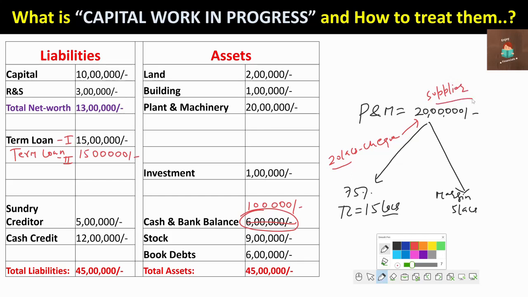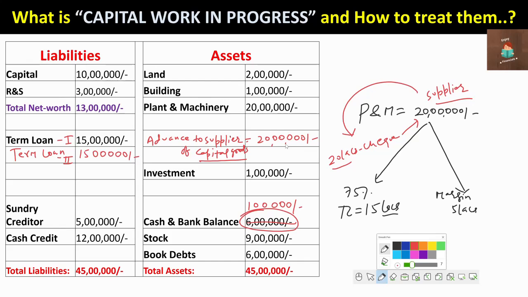So as on 31st March, if the company is preparing the balance sheet and the supplier has not dispatched the plant and machinery, in that case what will it reflect in the balance sheet? Advance to supplier of capital goods. Friends, please remember, advance to supplier generally means advance payment to the supplier of raw material, but here the term is capital goods, so it will show 20 lakh rupees. While recasting into CMA, this advance to supplier of capital goods will not be part of the current assets.